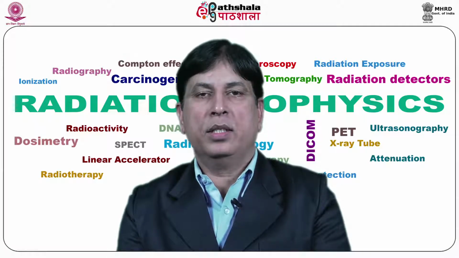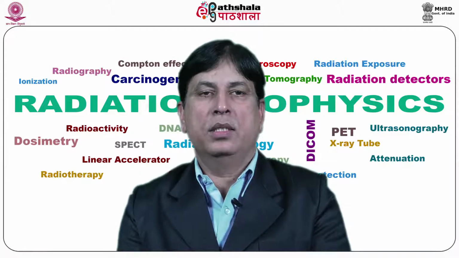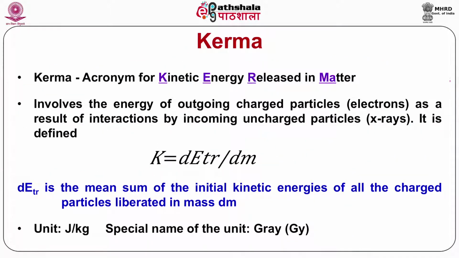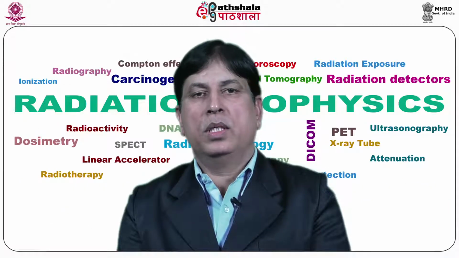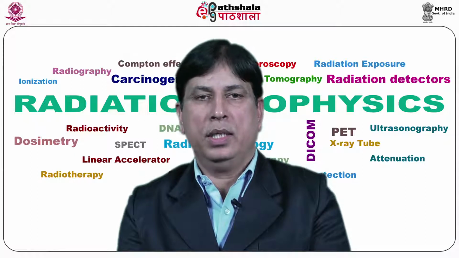It is defined as the quotient of dEtr by dm, that is, kerma K is equal to the ratio of dEtr by dm, where dEtr is the mean sum of the initial kinetic energies of all the charged particles liberated in mass dm of a material by the uncharged particles incident on mass dm. Unless specified, the medium considered for defining kerma is air.